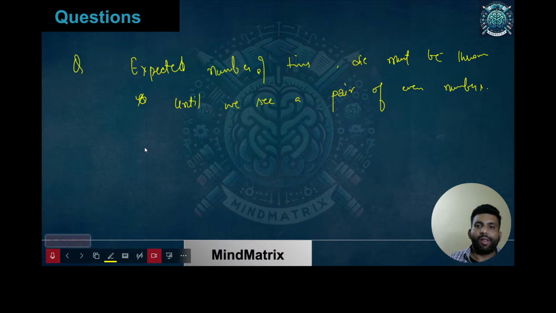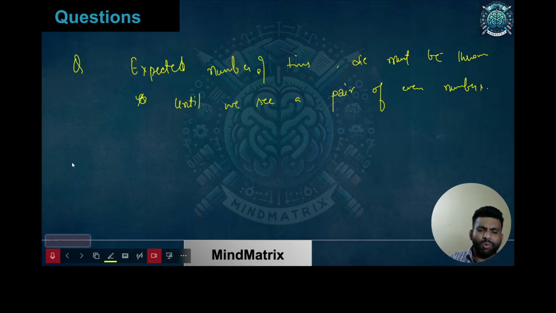So what is being asked, let me first of all explain. It is like a problem from geometric distribution, in which you keep on repeating the event until you get your success, and success over here is 2 consecutive even numbers on the dice. So you'll keep on rolling the dice until you get 2 even numbers on consecutive trials. Okay, so we need to find out the expected number of throws.